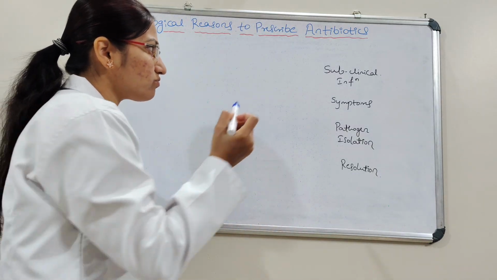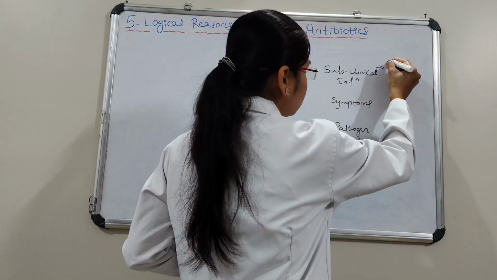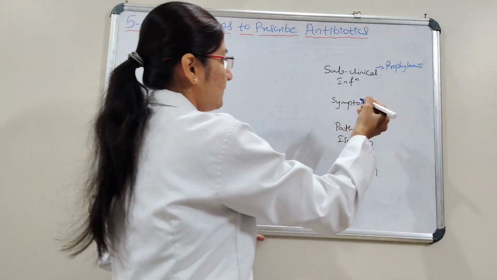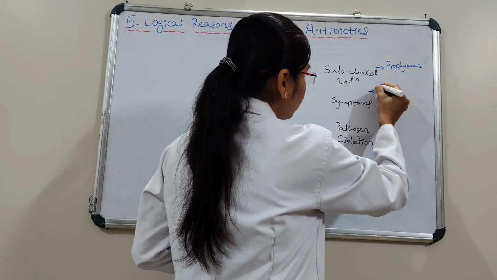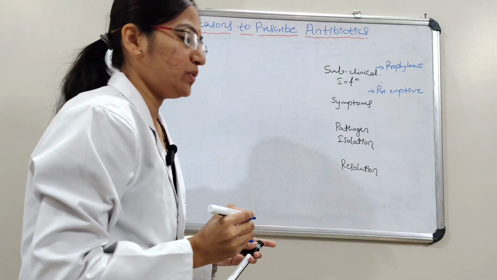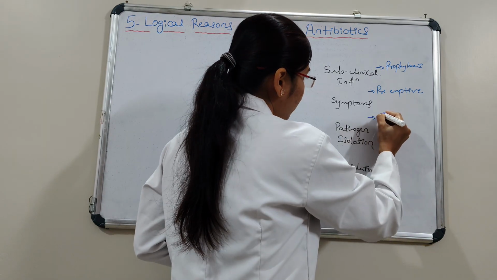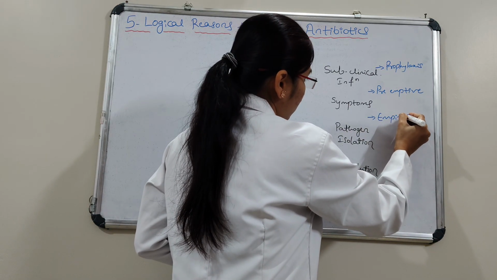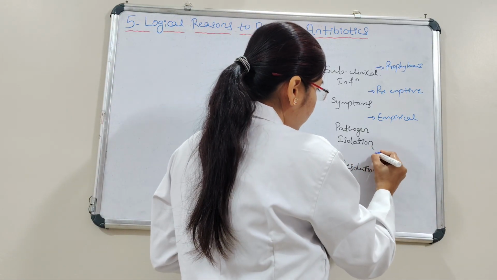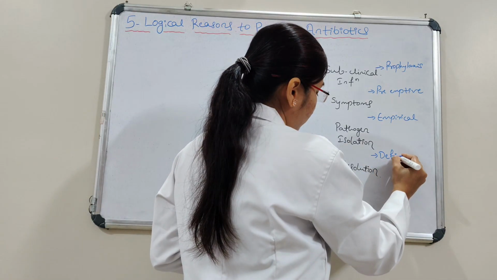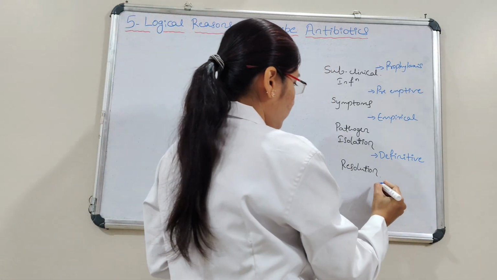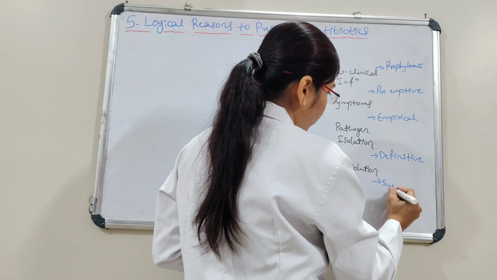So here comes prophylaxis, and then here preemptive therapy, and then here empirical treatment, and then here definitive therapy, and then last comes suppressive therapy.